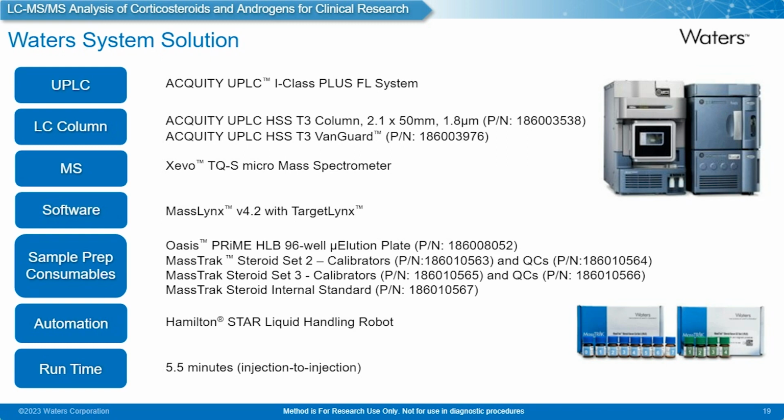And we're able to automate this on the Hamilton style liquid handling robot. There are other automation platforms available to do this, but our focus was on Hamilton in this instance. And we're able to adopt that sample preparation to perform separation on the Acquity UPLC I-Class Plus FL system, with separation on the HSS T3 column with T3 VanGuard, and detection on the TQ-S micro mass spectrometer. The runtime for this is 5.5 minutes injection to injection.